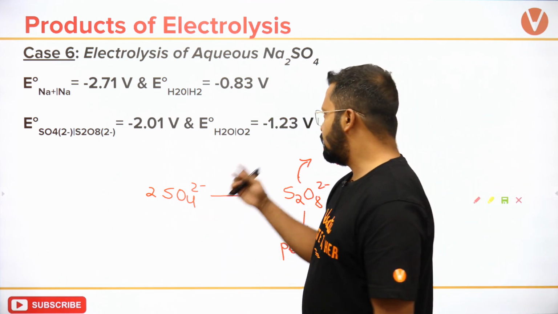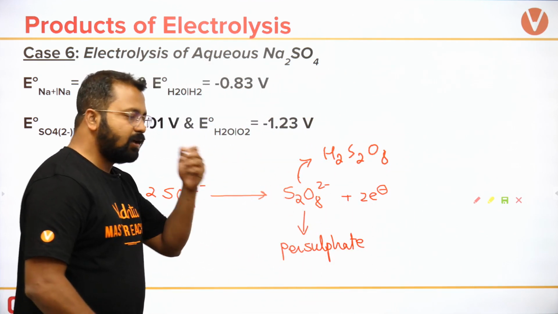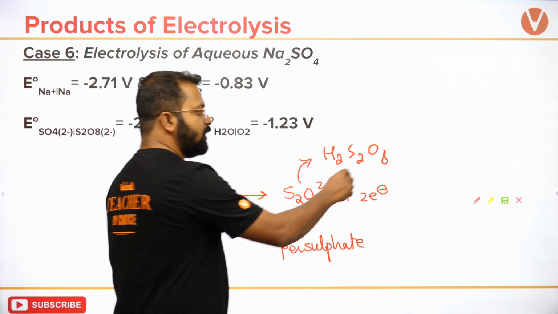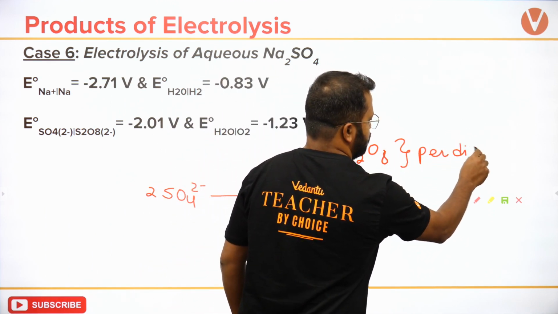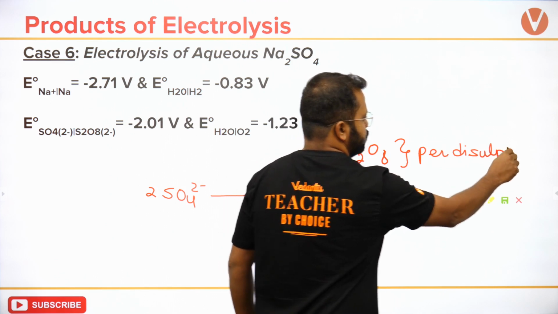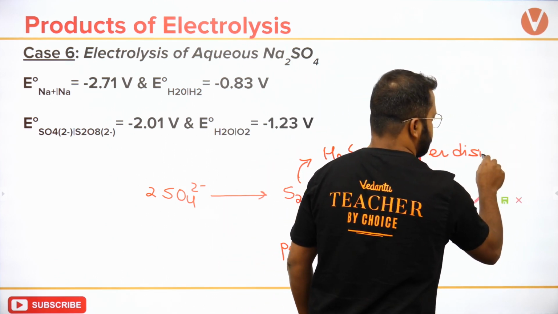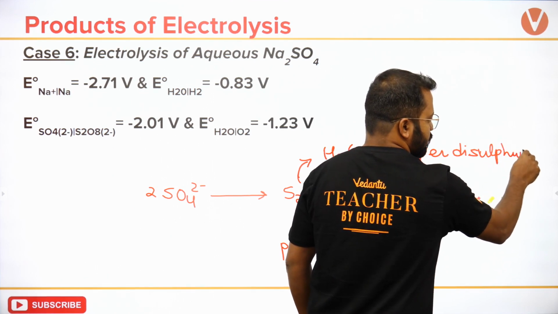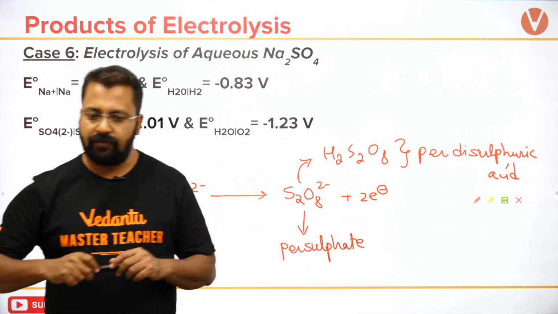So this anion is derived from H2S2O8, and H2S2O8 is known as perdisulfuric acid.